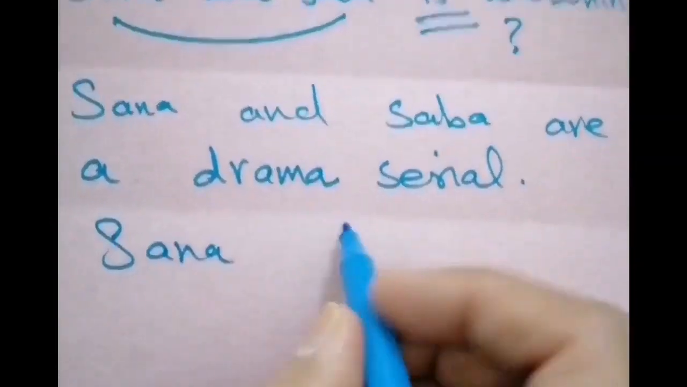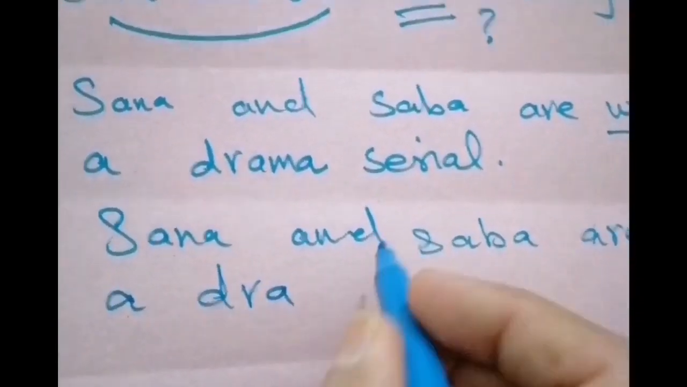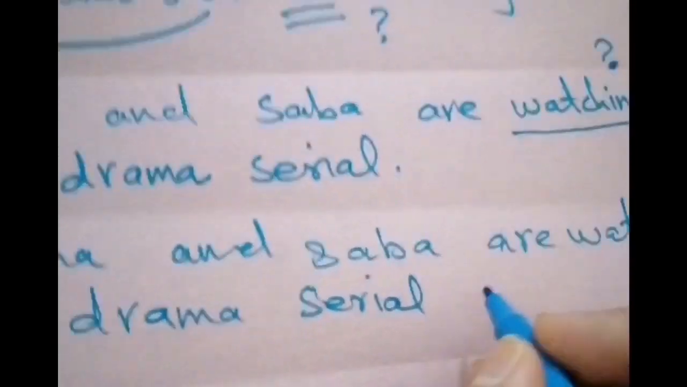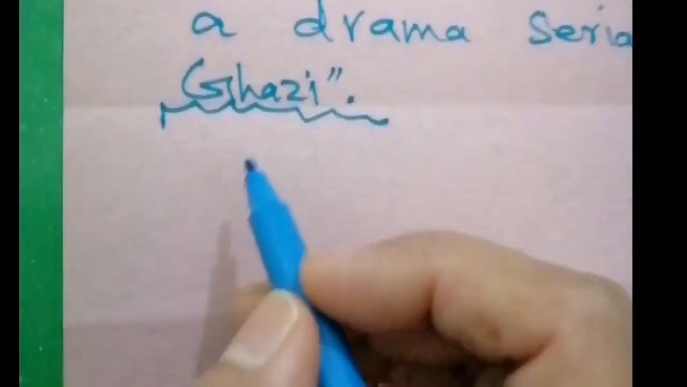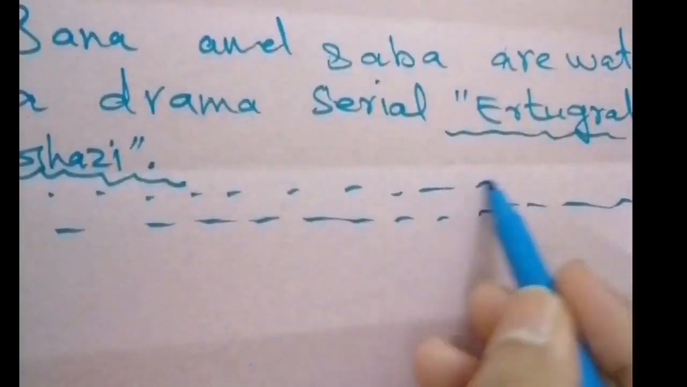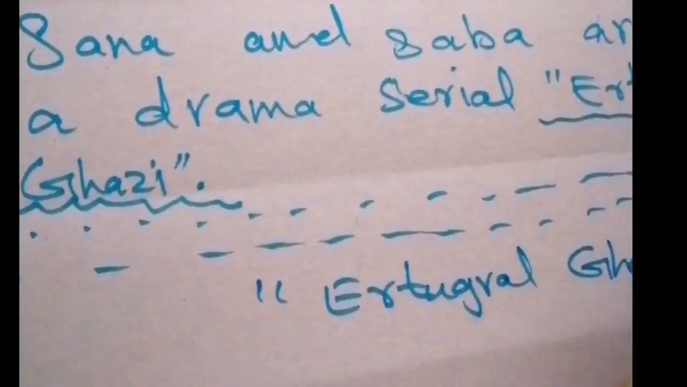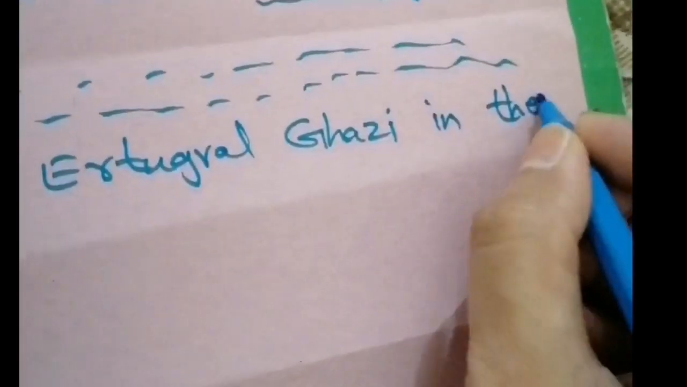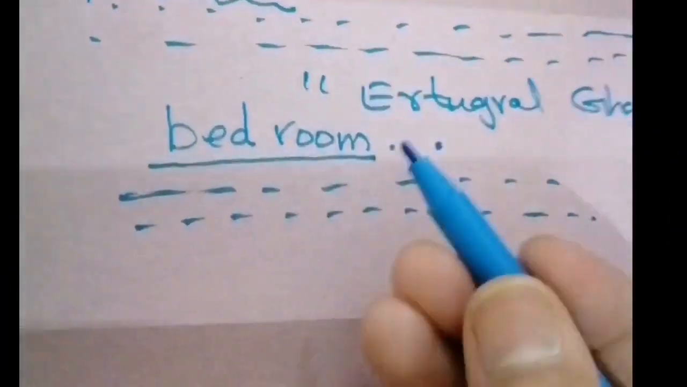What are they watching? I need to explain. So I will write, Sana and Saba are watching a drama serial Ertugrul Ghazi. I have defined the name of the drama serial. Now I can expand it again. Sana and Saba are watching a drama serial Ertugrul Ghazi in their bedroom.